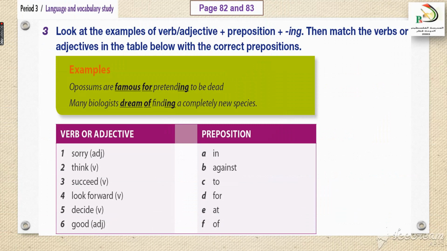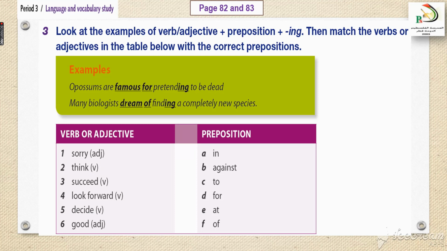The next activity is very easy and important. What is it about? Look at the examples of verb or adjective plus preposition plus ing. Then match the verbs or adjectives in the table below with the correct preposition. Here they are saying that there are adjectives and verbs which will go with the preposition. For example, famous is an adjective, so we will use famous for. Then verb plus ing: famous for pretending.